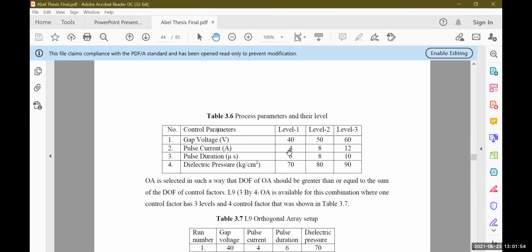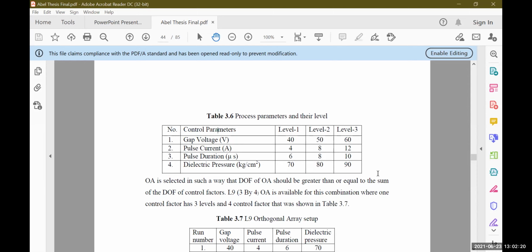So these are the levels. Gap voltage has 3 levels: 40, 50, 60 volts. Pulse current has 3 levels. Here we consider 3 levels. There may be more, but there is no linear relationship, so he went for 3 levels. Pulse duration 6, 8, and 10 microseconds. Then dielectric pressure.